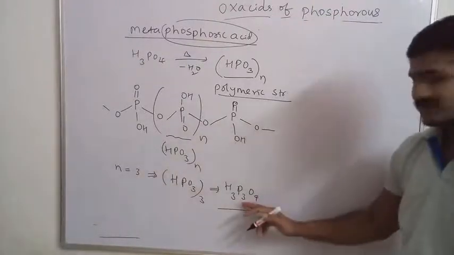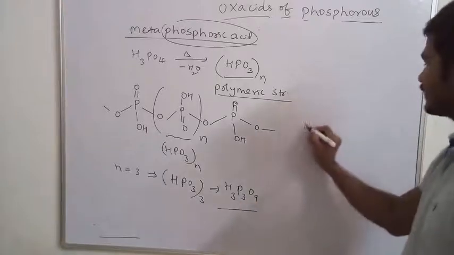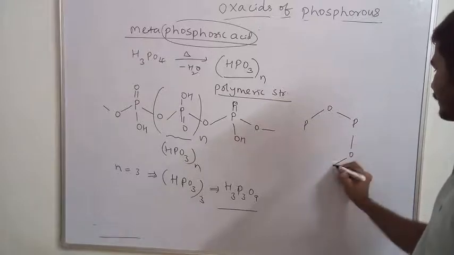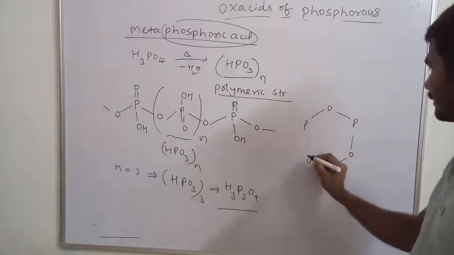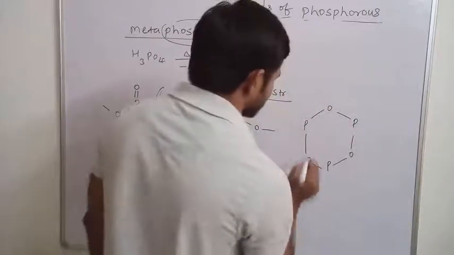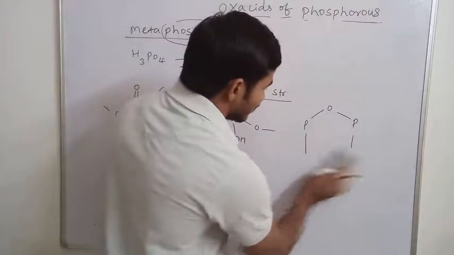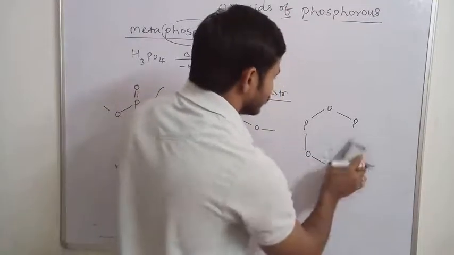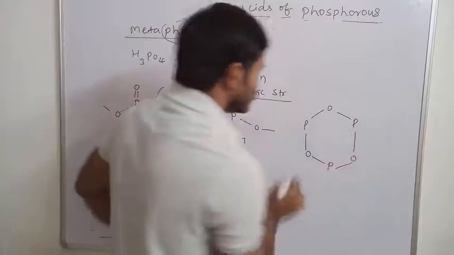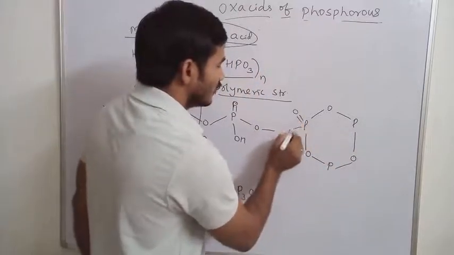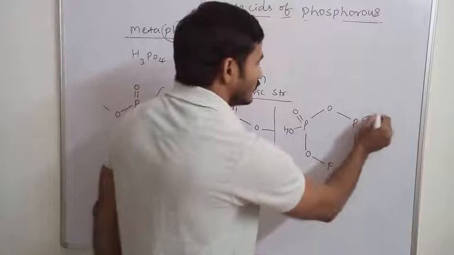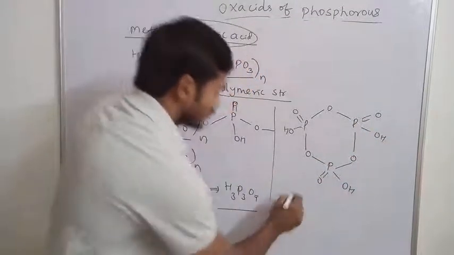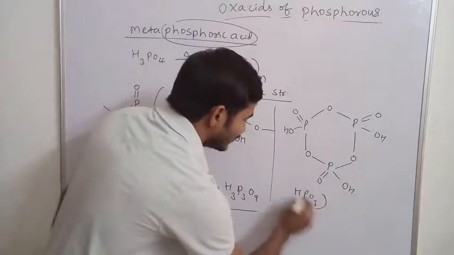Okay. So how many phosphorus are there? 3 phosphorus. Phosphorus, oxygen. You write in alternative 6-member ring. So in this 6-member ring, okay, each phosphorus having 1 double bond O and 1 OH group. 1 double bond O, 1 OH group. So this is the formula of HPO3 taken thrice.